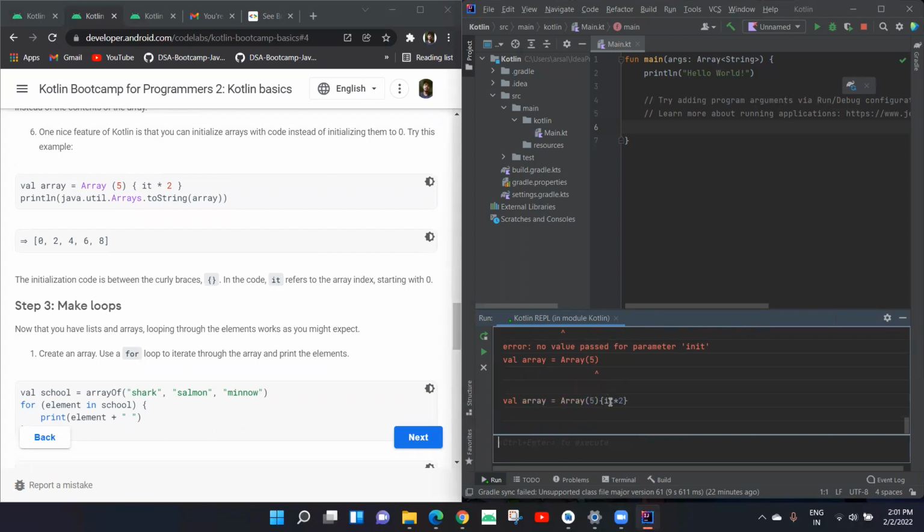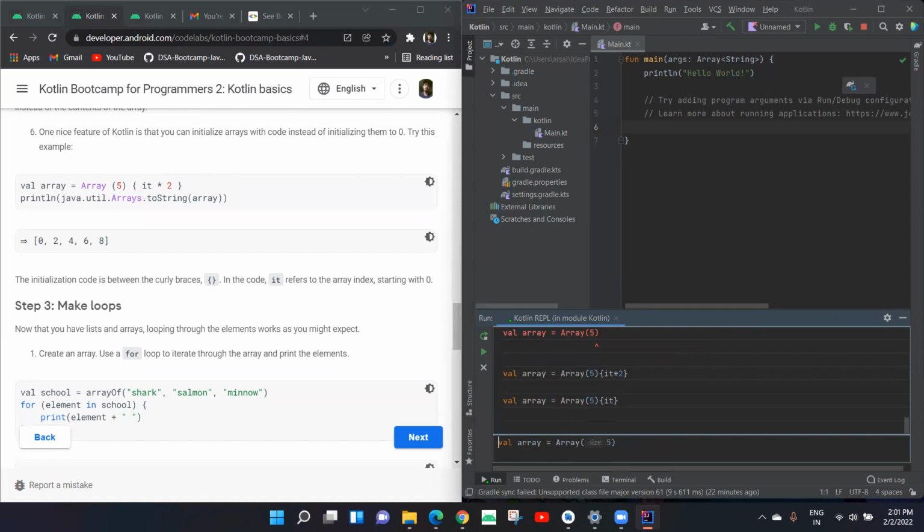So what we did was we defined an array of size 5, starting with 0 to 4. If we define an array of size 5, then it would start with 0 and end with 4, because in an array indexing starts with 0. It is used to refer to the index.